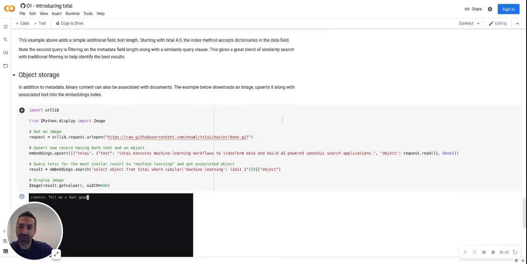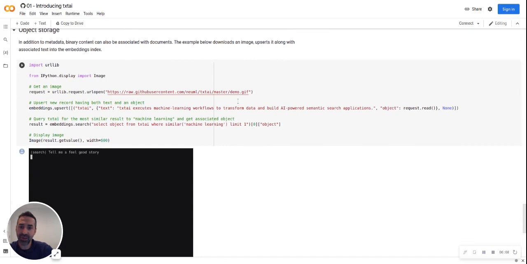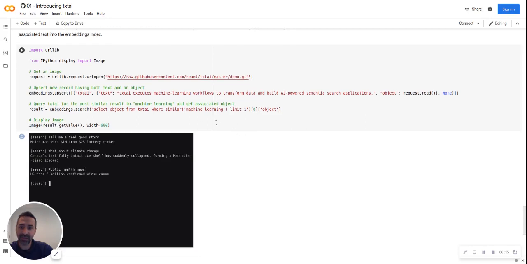Object storage is another one. You can see here, it's getting an image and loading that into the index, storing a binary image and being able to select that. And you see here, it looked for a text row similar to machine learning. It's going to pull back that text that we set previously, and then it's going to take the object image there and show it. So that's another important thing: if you wanted to have metadata about images and store, say, metadata text about it, make that searchable and then pull the actual image when you show results, that's possible through txtai as well.